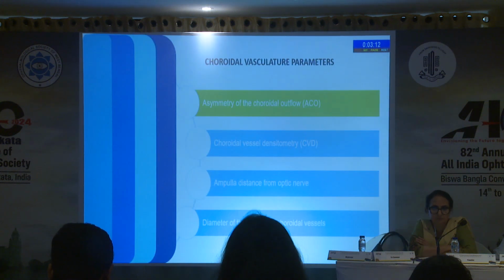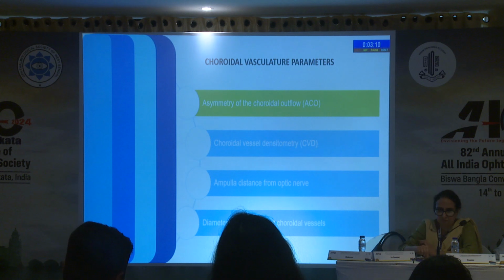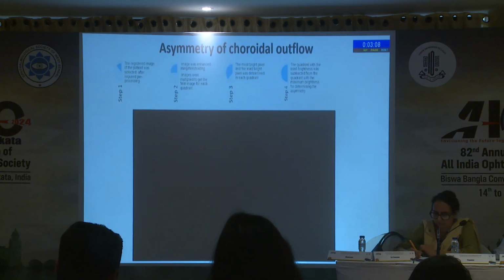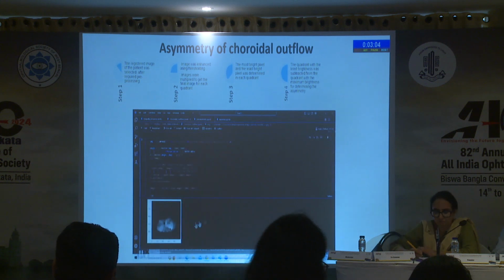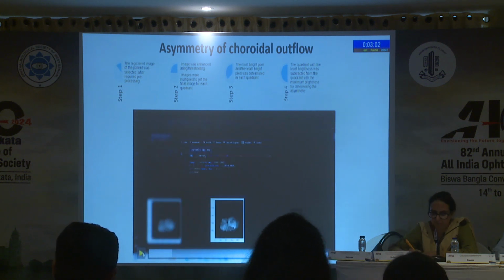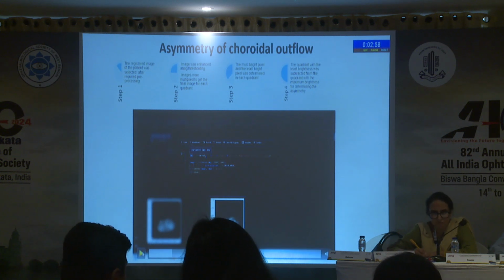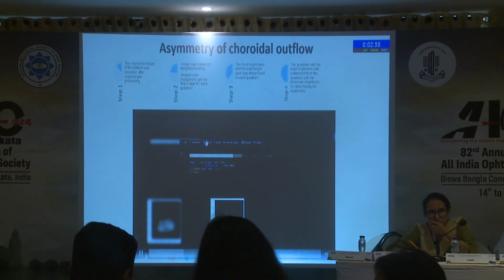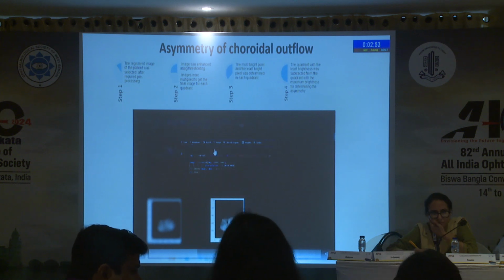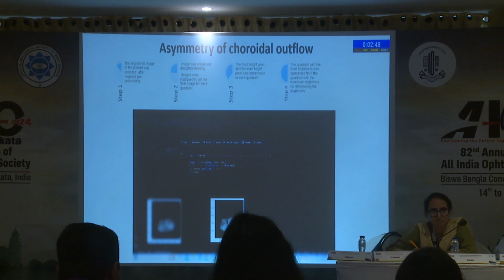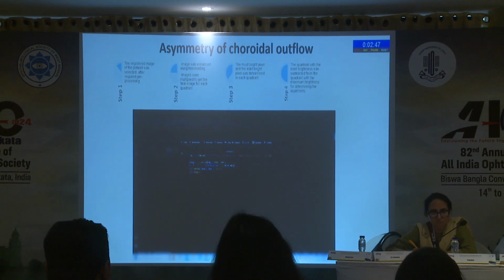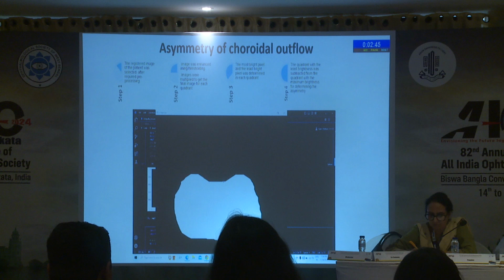Firstly, the asymmetry of the choroidal outflow. It was studied in terms of the brightness of the pixel intensity in each of the quadrants. This is how the Python program looks. This is the interface. You select the registered image, upload it on the Python program, and then click on run all. Run all has all the mathematical formulas, and it will do the thresholding and binarization of the image. Once that is done, it will automatically calculate the pixel intensity in each of these quadrants.